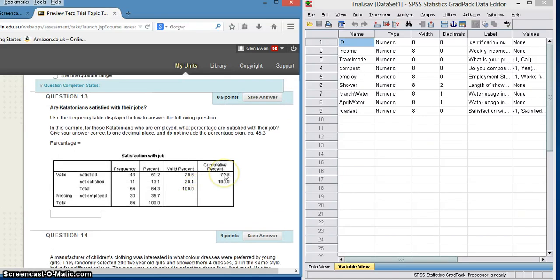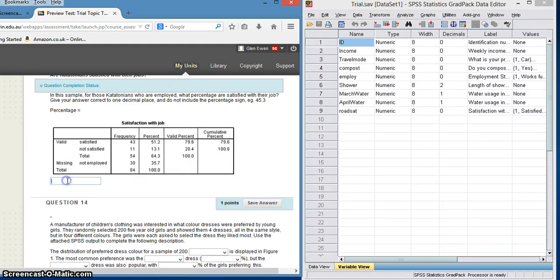Are Catatonians satisfied with their jobs? Use the frequency table below to answer the following questions. In this sample, for those Catatonians who are employed, what percentage are satisfied with their job? Again, just reading off the chart here, but give your answer correct to one decimal place and do not include the percentage sign. So we're going across, we're asked which ones were satisfied, must have good jobs or whatever they do, all government workers maybe, 79.6. We use the valid percent because there are people here that are missing, so remember to use that. And we said one decimal place, 79.6.